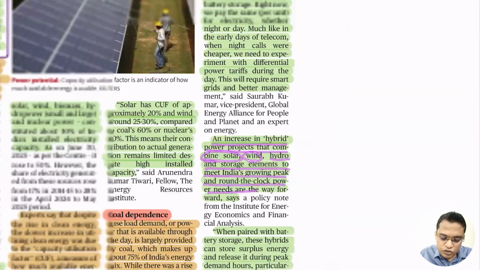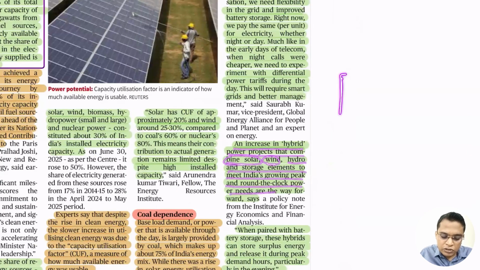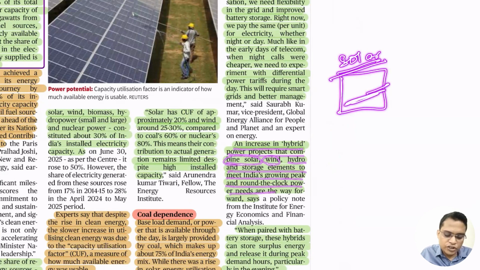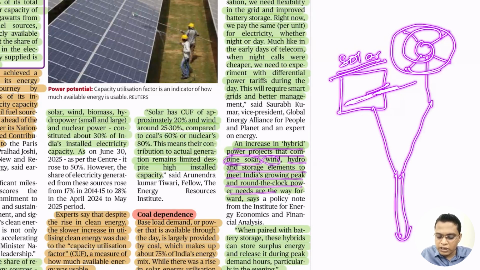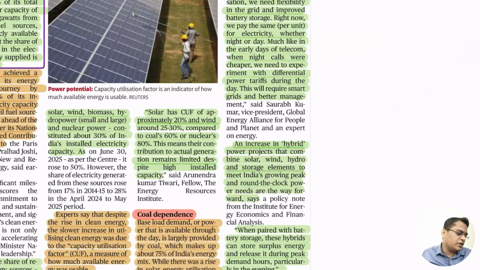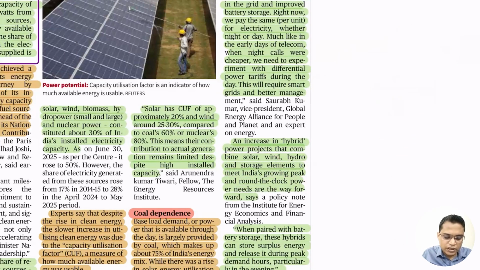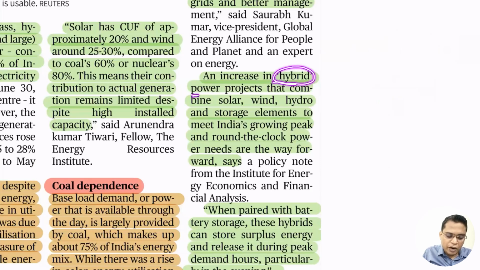So if this is a solar power plant, it will not work during cloudy weather or when the sun is not there. But let's say there is a windmill also. During cloudy season there is high wind, so the wind turbine will run. If you combine them in a single grid, it will produce electricity around the clock, that means 24 by 7. That is more reliable as compared to a single unit. That is what the main objective of hybrid power plants is.